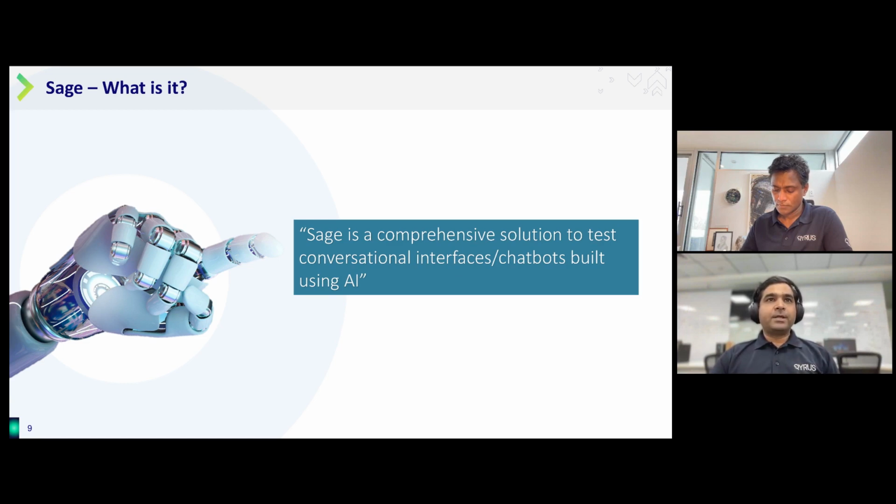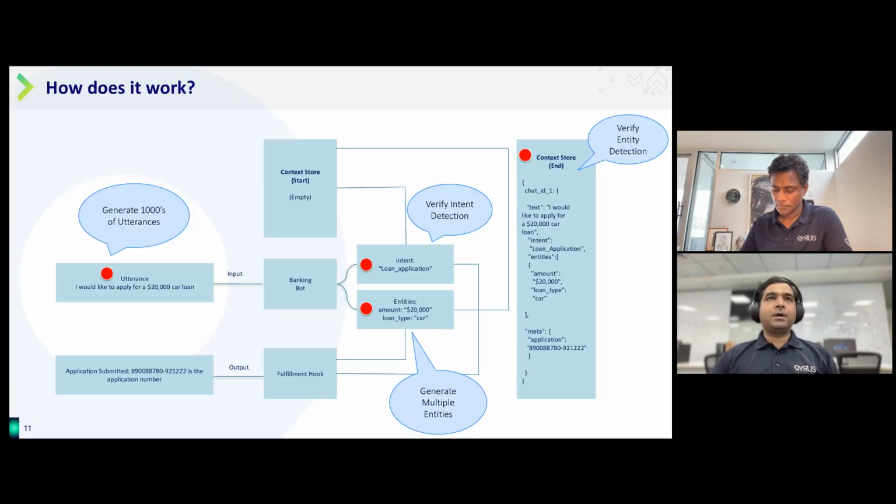So that is fundamentally what Sage is. Now, going back to our same example, we can help the teams in the following areas. One, as at the beginning, we can generate thousands of utterances and check whether the bot that you're building is detecting all those intents correctly. We can also generate an equal amount of entities to detect whether the entity is detected correctly or not by the bot you're trying to build.